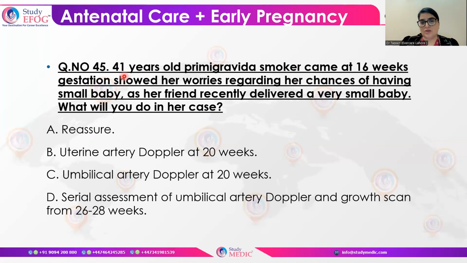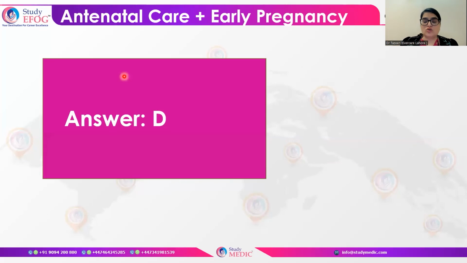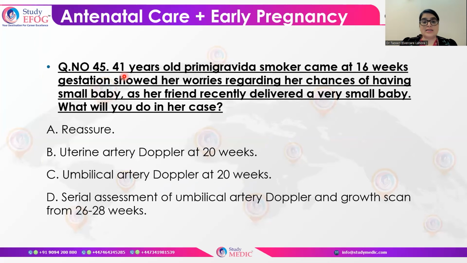Being more than 40 years of age, the answer here would be serial growth assessment. You have to do it from 26 to 28 weeks in all those patients where a major risk factor is present. So you will do the umbilical artery Doppler and growth scans in these patients presenting with major risk factors, and even if only one major risk factor is there, you will do this.